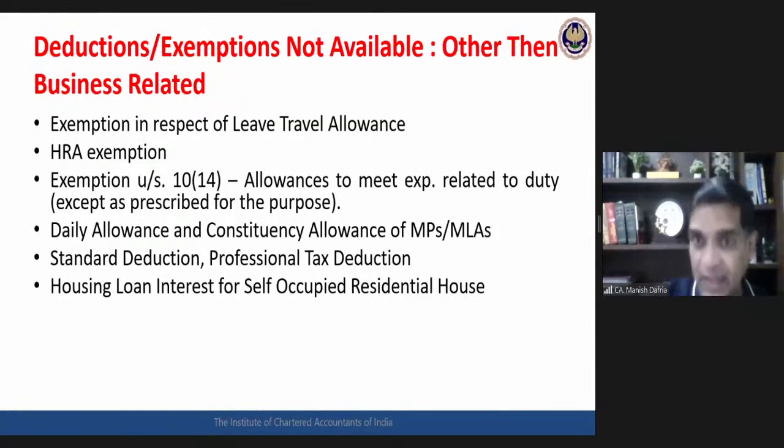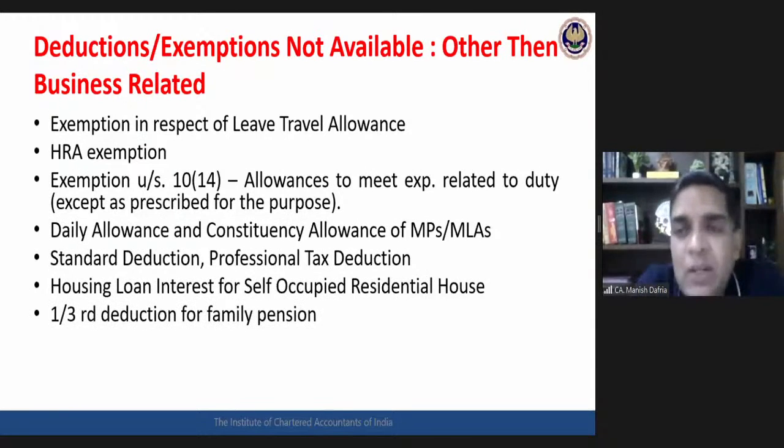Okay. But if it's a rented house and I am paying interest for that rented house, that deduction would be available only with respect to a self-occupied residential house. That housing loan interest, which is available normally up to 2 lakhs, will not be allowed.